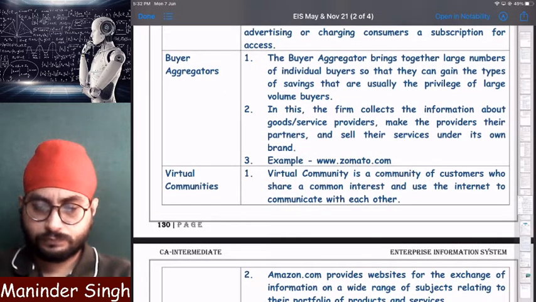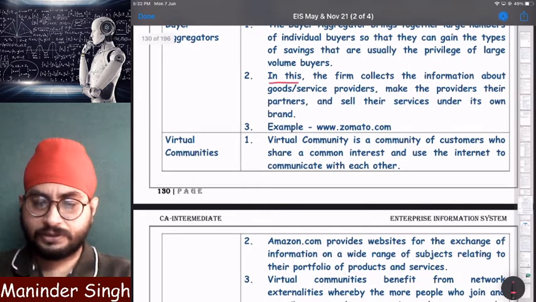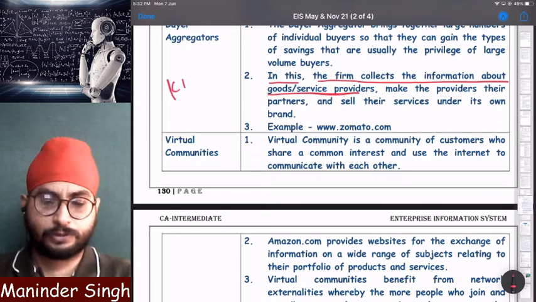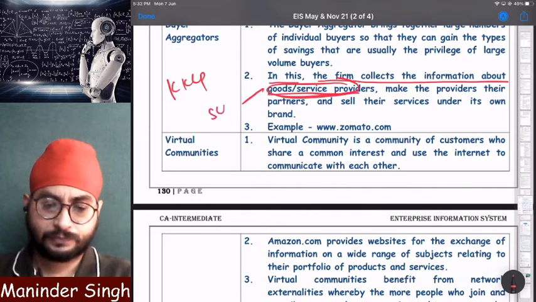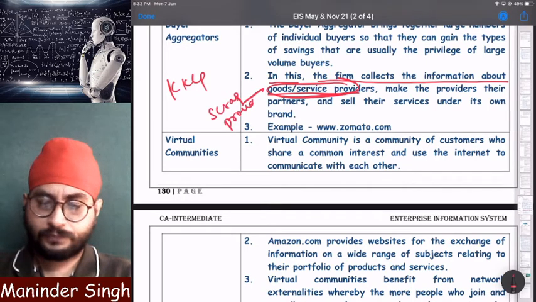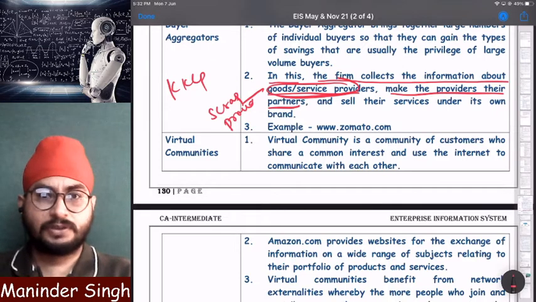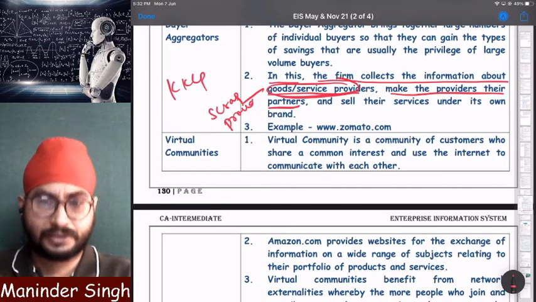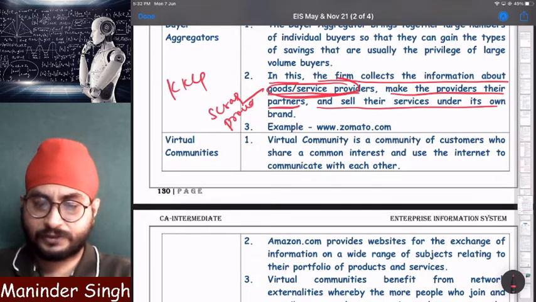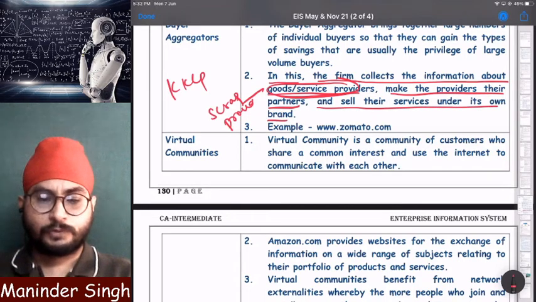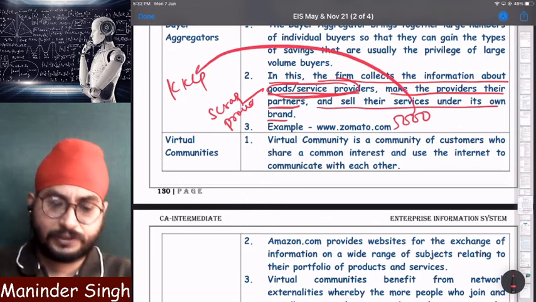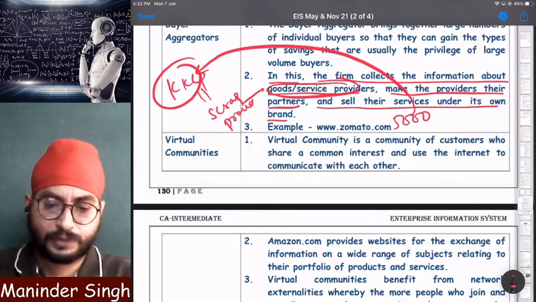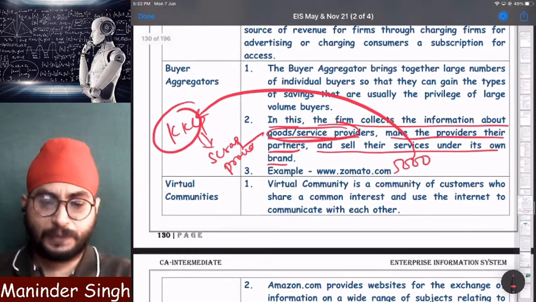See, in this, the firm collects the information about goods or service providers. What did KKLP do? It collected the information about service providers or scrap providers in our case. Clear? Scrap providers. And makes providers their partners. 5,000 scrap providers it found and made them register on its website and sell their services under its own brand name. So 5,000 people selling scrap registered with KKLP and they are selling their products under whose brand? KKLP. So that is why it comes under what?